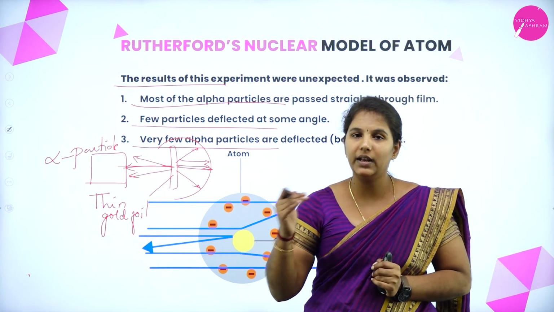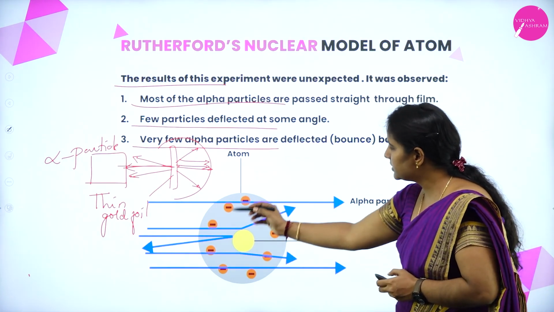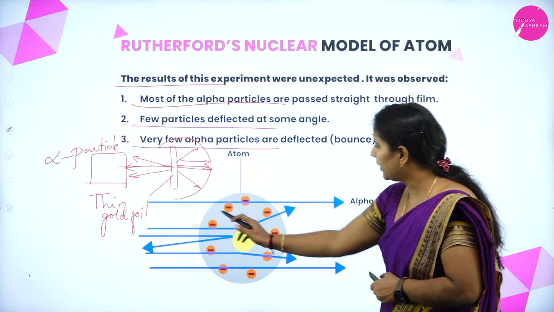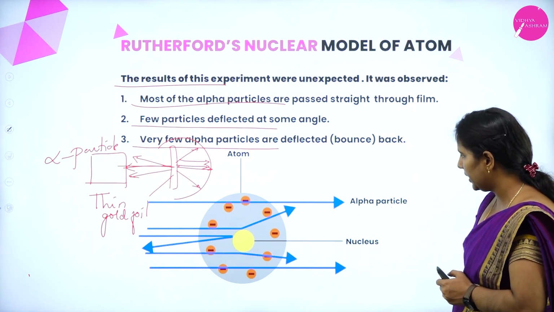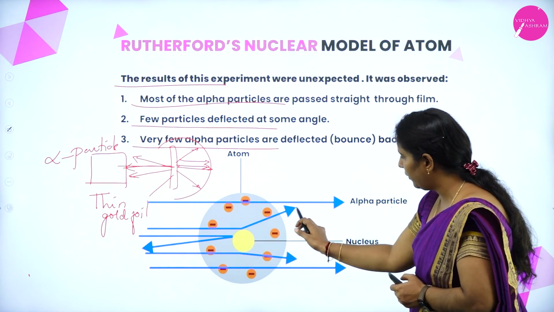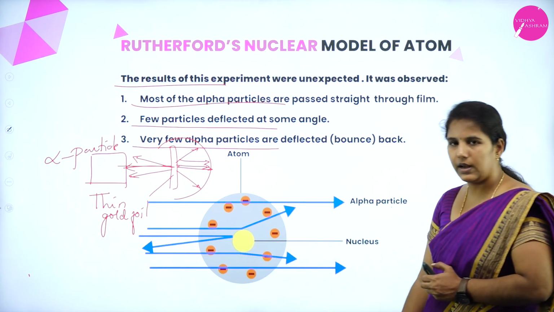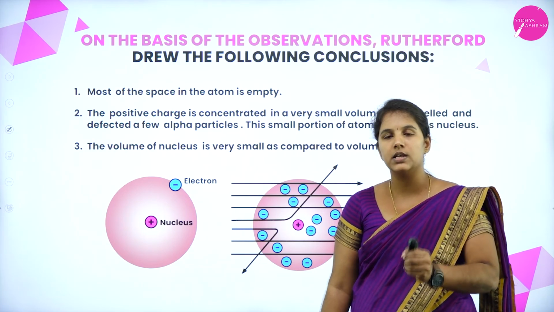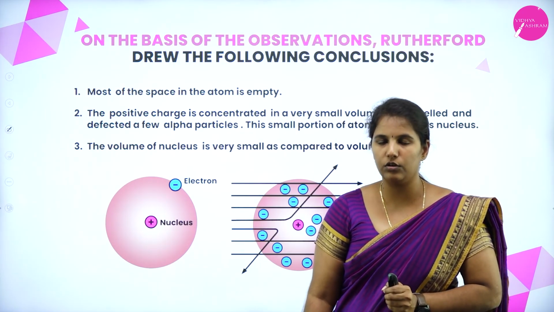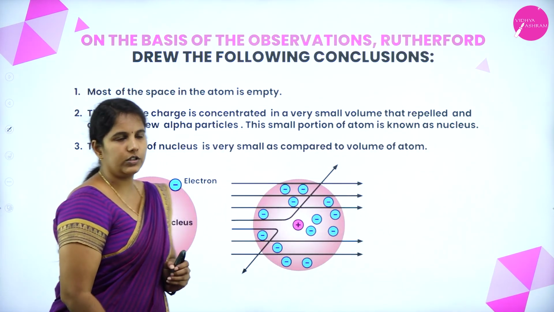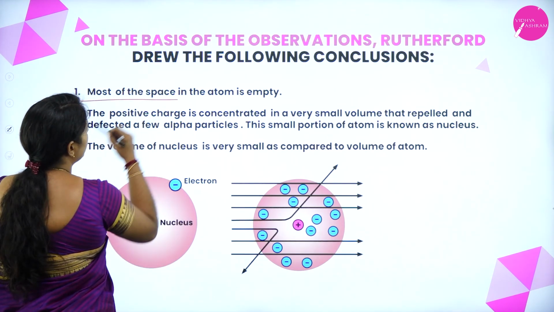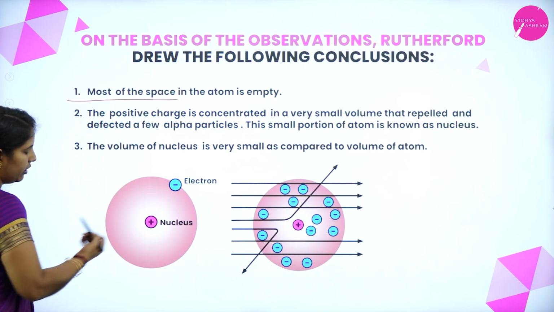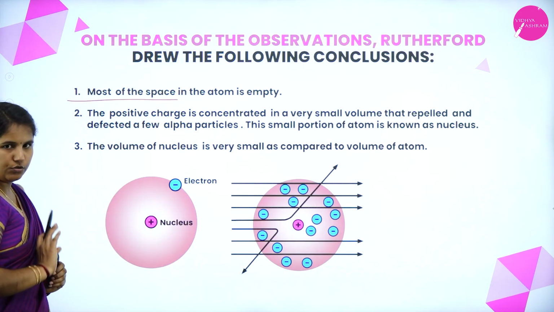That was explained later. This is a gold atom present in the gold foil, where you can see that alpha particles are moving in a straight line, few alpha particles are deflected and few are rebounded back. Why is it so? He explained this by giving some conclusions. Let's see what the conclusions are. Most of the space in the atom was empty. Suppose, imagine this is an atom. We know that at the center, the nucleus will be there.